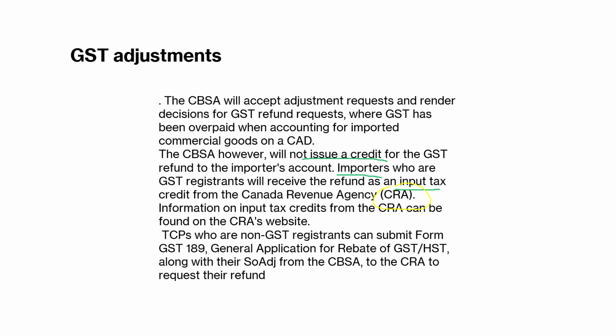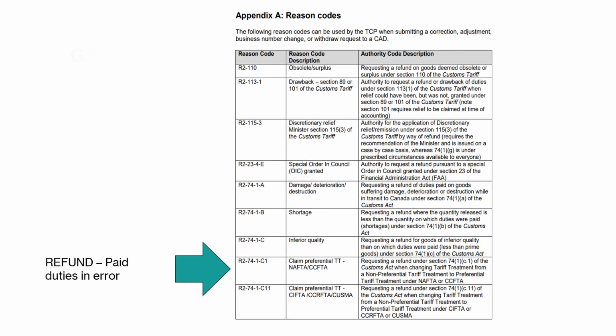Now, on the CAD form, to be able to claim a correction, the importer has to establish the reason code.